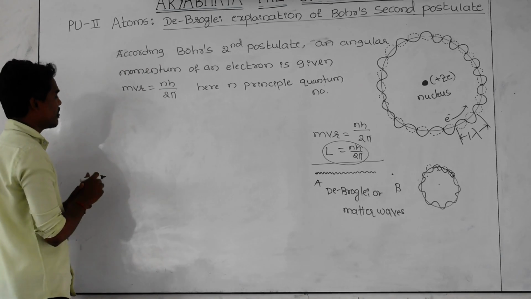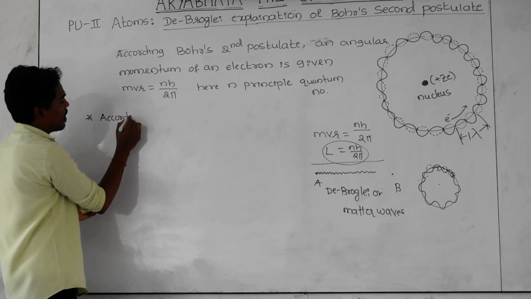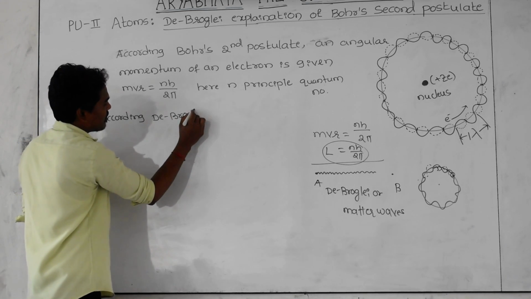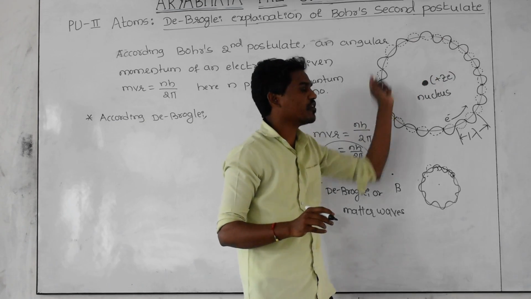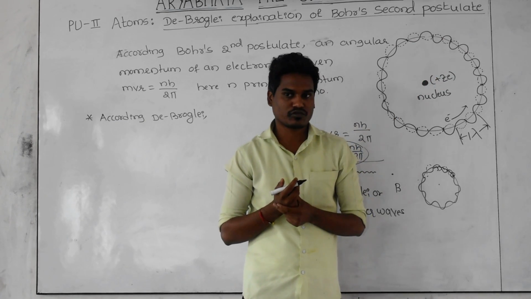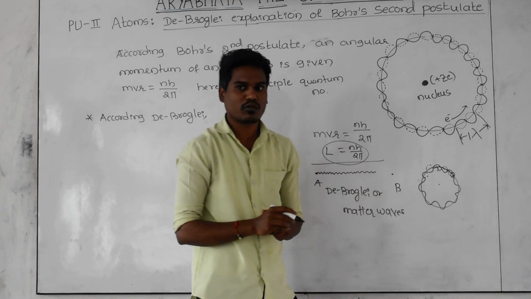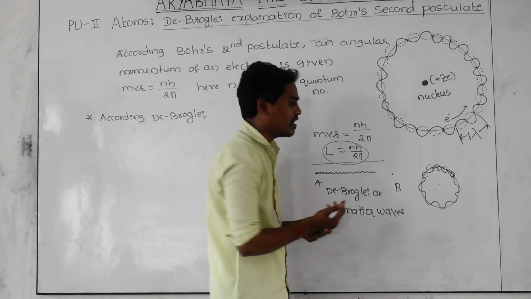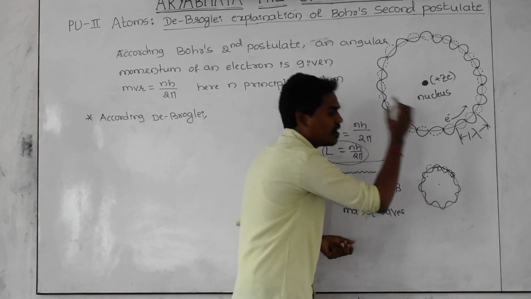And here de Broglie is giving the explanation. According to de Broglie, whenever the electron is revolving around the nucleus, it creates matter waves. Means whenever the electron is moving around the nucleus, it is not exactly creating its path as a circular one, it has some variations. The electron is a material particle, and in its path it has a certain kind of waves. These waves are called matter waves.